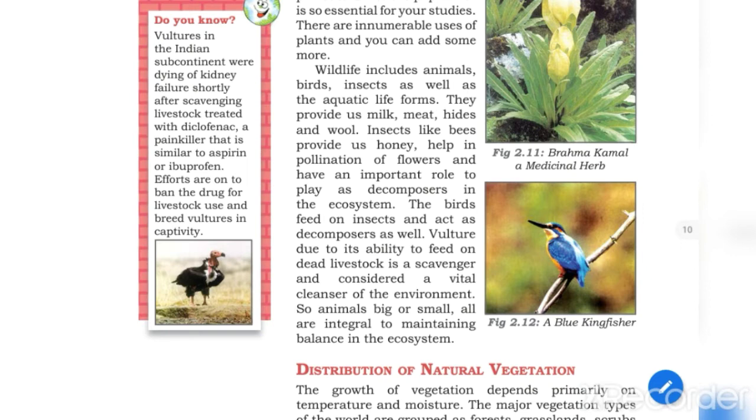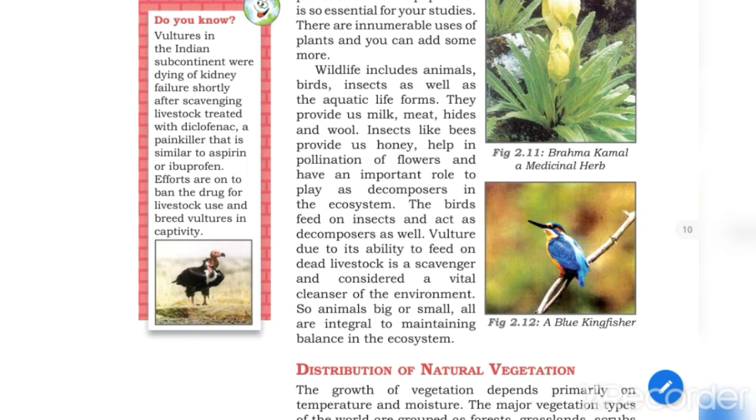Wildlife cleans and balances the surrounding ecosystem. Right? The birds feed on insects and act as decomposers. Vulture, due to its ability to feed on dead livestock, is a scavenger and considered a vital cleanser of the environment. So animals, whether big or small, are all integral to maintaining balance in the ecosystem. So in this paragraph they have given the importance of wildlife.